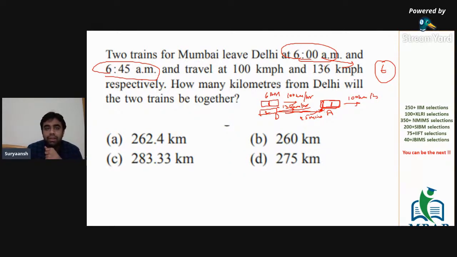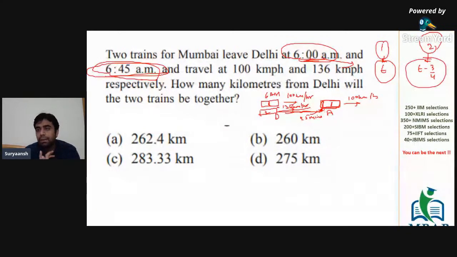That's t, for the first train that starts at 6 a.m. Now for the second train, which starts at 6:45 a.m., since there is a 45 minutes lead time, the time for the second train would be 45 minutes less. So this would be t minus 3 by 4. 45 minutes is 3 by 4 of an hour, since we are talking in hours.